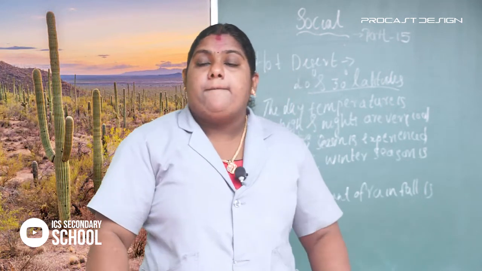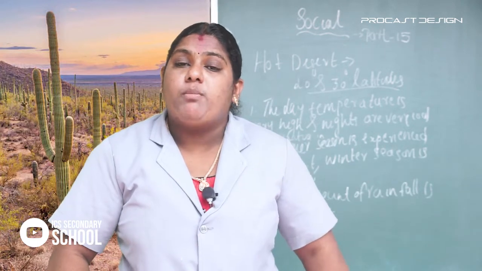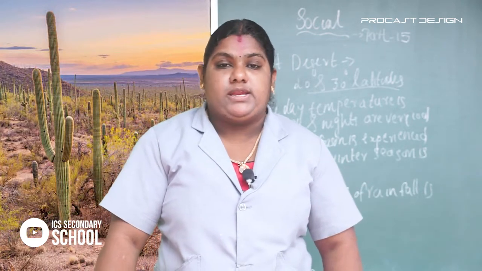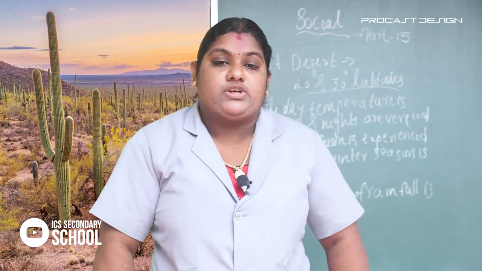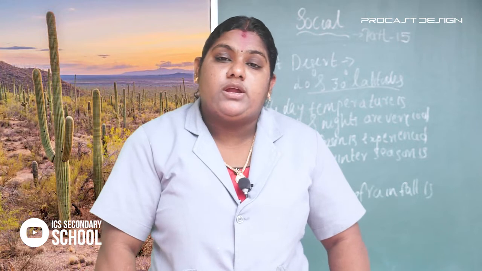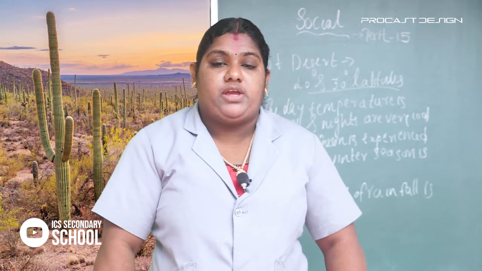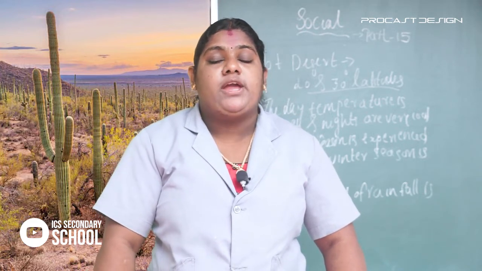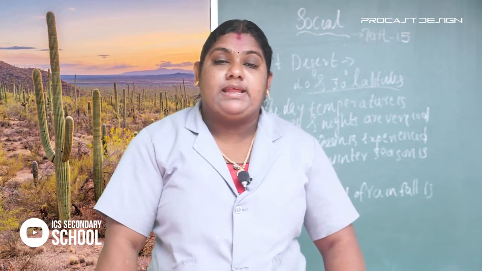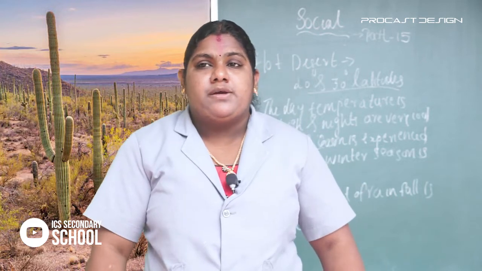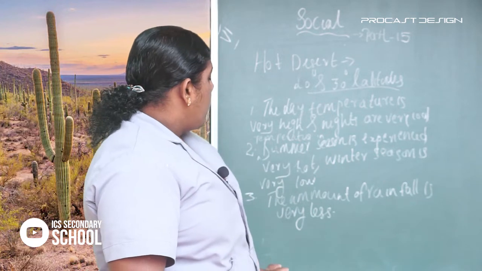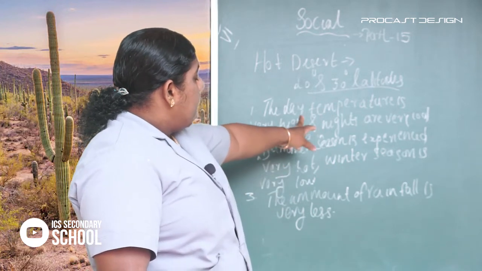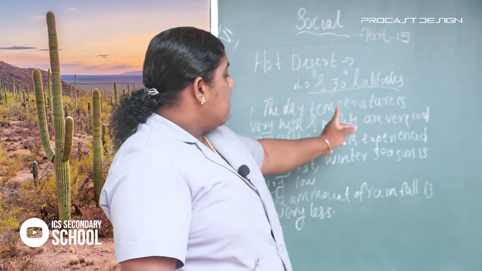These are the major common features of the hot desert in Africa, the hot desert in the equatorial climatic region. The hot desert is located on the western margin of the continents in both hemispheres, between 20° and 30° latitude. The first common characteristic is that the day temperature is very high and nights are very cool.